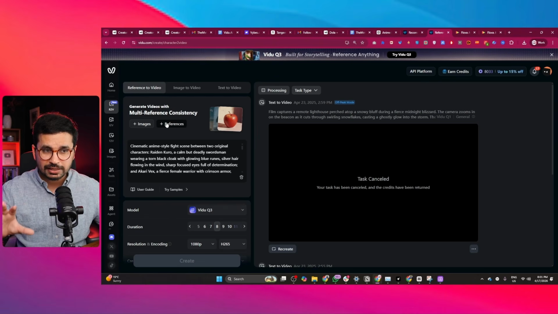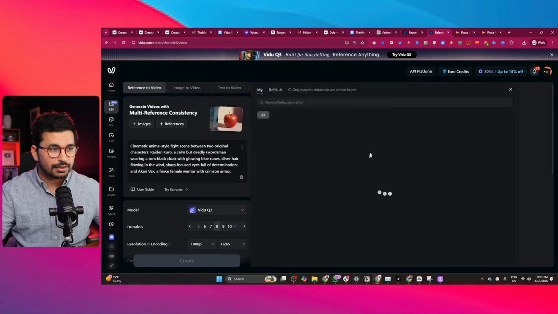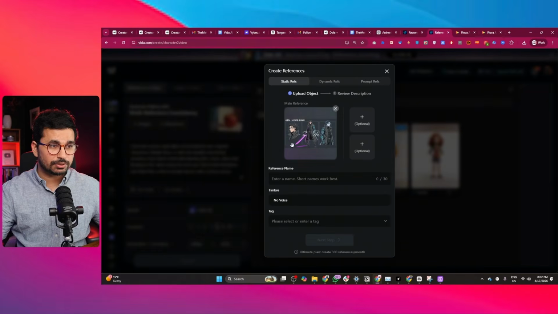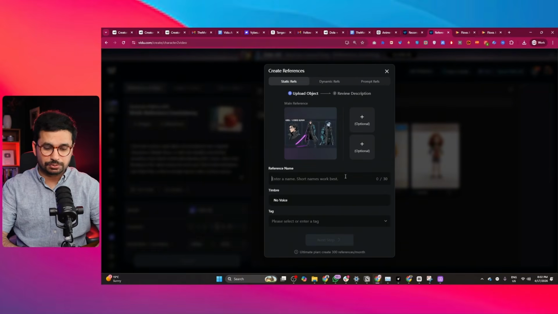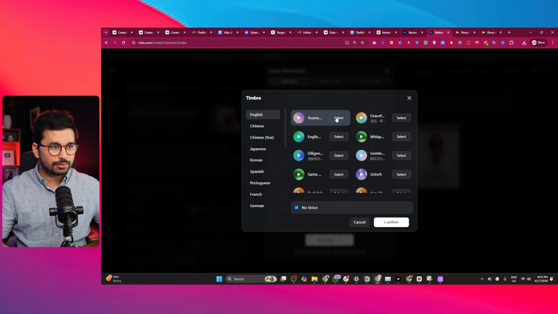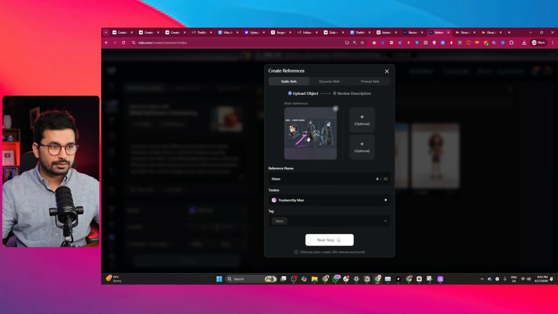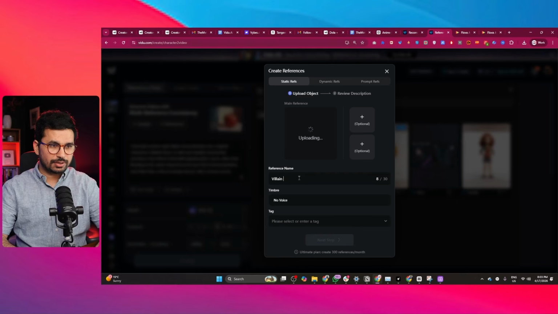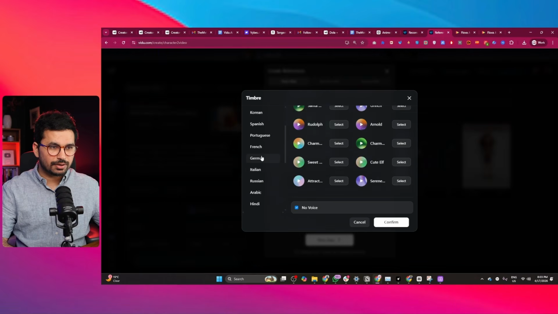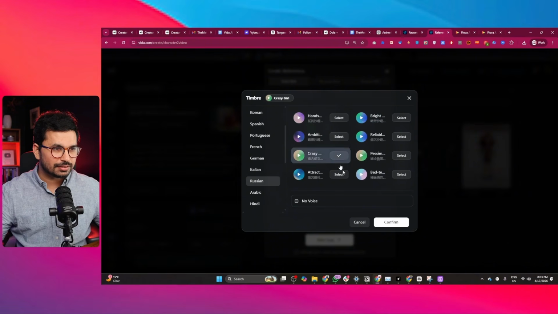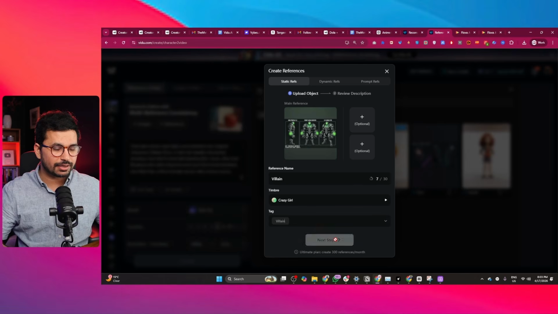Next, I'm going to choose the reference images. If I click on this reference button, I can upload my own reference images, because these images are not suitable for my use case. So I'm going to upload these different images that I generated using Nano Banana Pro. This character is a hero character, and we can give him a voice. I don't know what voice we can give him, but let's just give him some random voice. And I can tag him hero. Click on next, and now you can see our reference character has been added in here. Next, I'm going to add another character called villain, and let's give the villain some scary voice. I'm going to give the villain this particular voice. Similarly, I can create this tag, and now I can click on the next step.